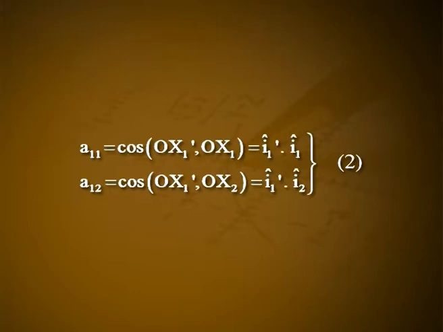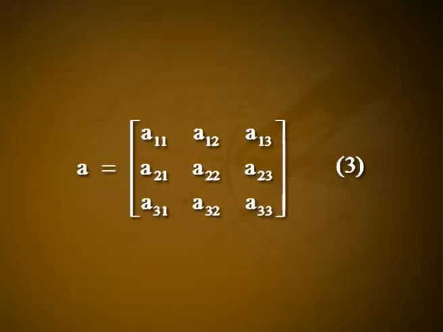where a11 is equal to cos of O x1 dash comma O x1, which is equal to I1 cap dash dot I1 cap. a12 is equal to cos of O x1 dash comma O x2, which is equal to I1 cap dash dot I2 cap. Let it be numbered as 2, and so on. The 3 by 3 array of direction cosines a jk, where j comma k is equal to 1, 2, 3, is called the rotation matrix A. That is, A is equal to the matrix a11, a12, a13, a21, a22, a23, a31, a32, a33. Let it be numbered as 3.